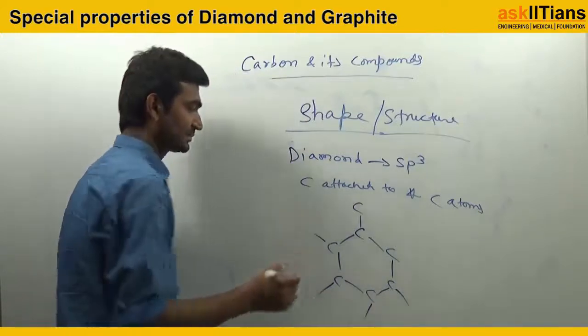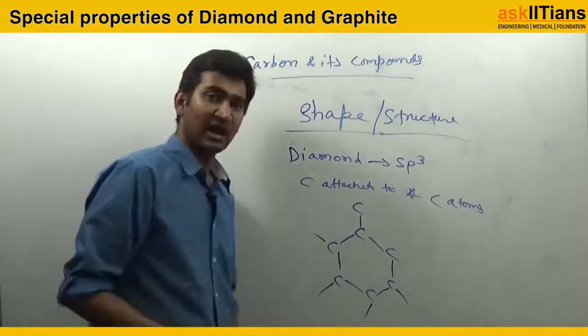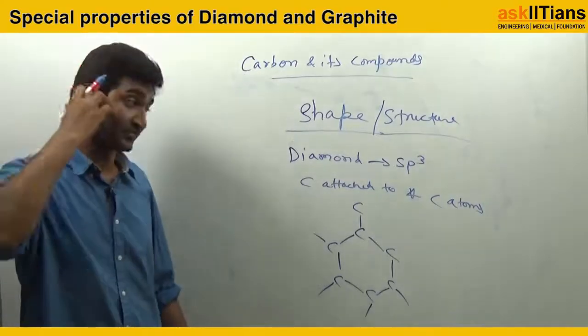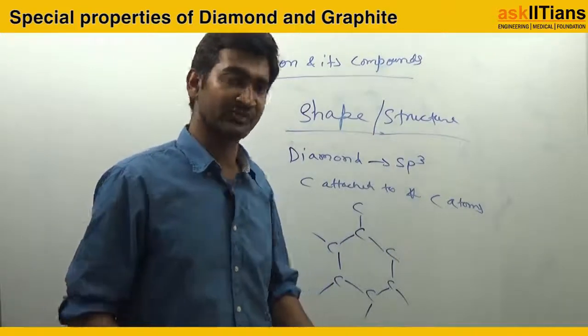This is how the chain goes on, and the carbon in diamond is attached with four different carbon atoms.